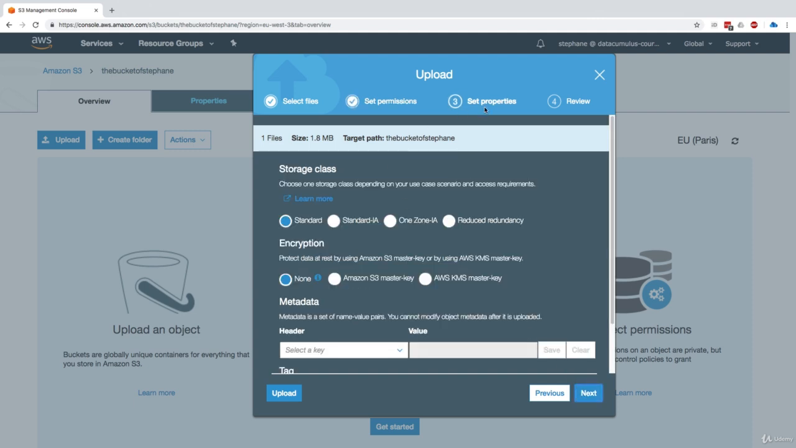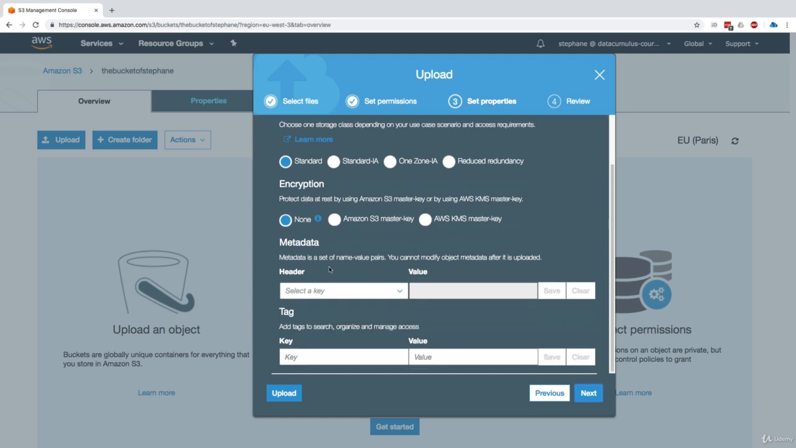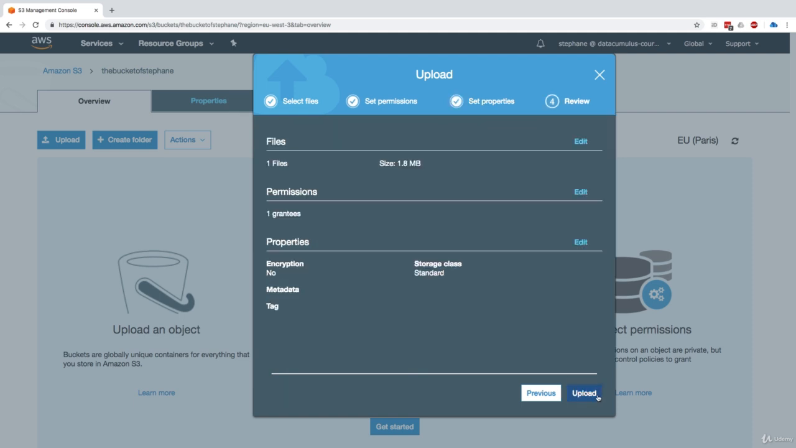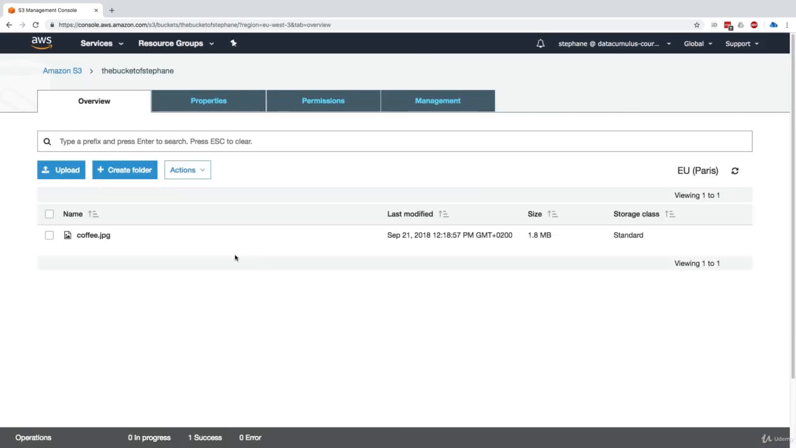Here we can set some properties around the storage class. We'll see this in the next lecture. Encryption as well, another lecture. Metadata, as I said, headers, tags. Okay, so we can set a bunch of things. And then next, we can review everything that was set. So currently everything's at the default. It's pretty empty, but this is enough for us. We'll click on upload. Now, as you can see, my coffee file has been uploaded.